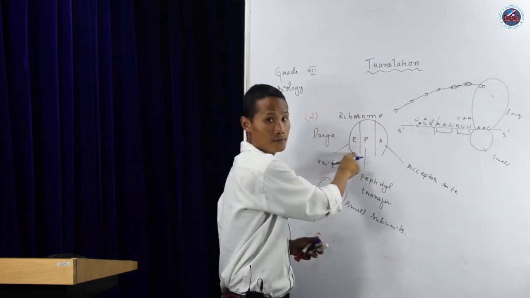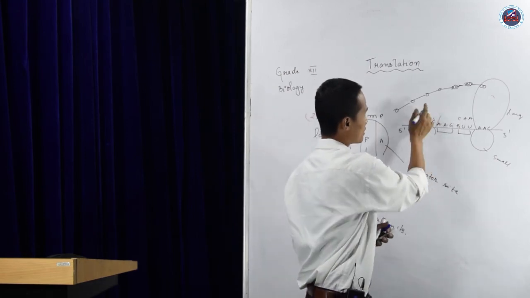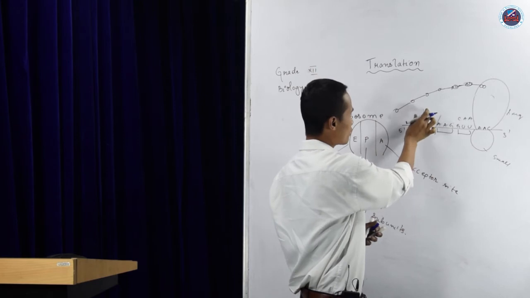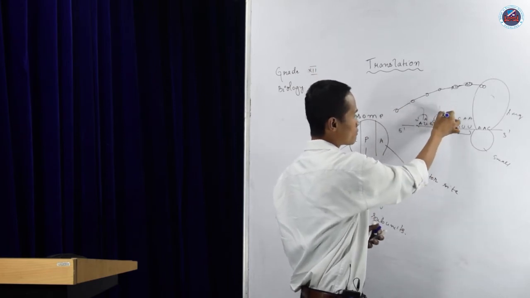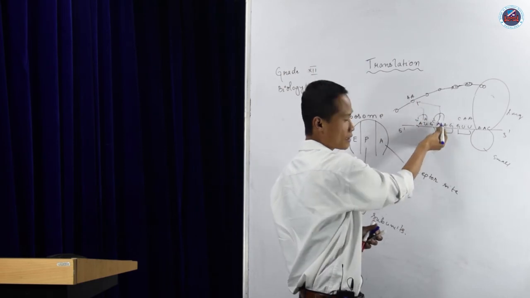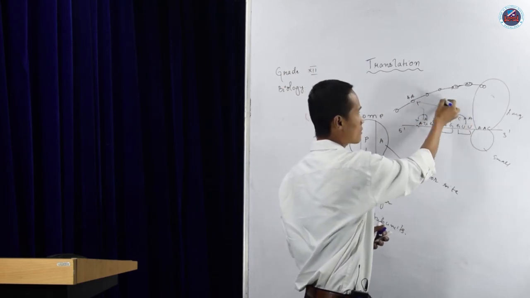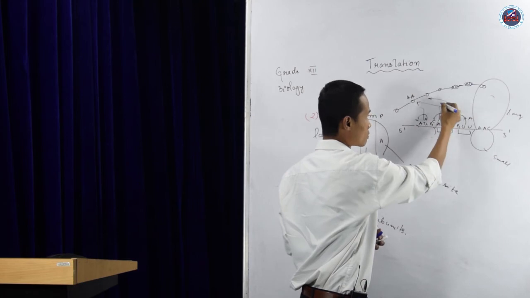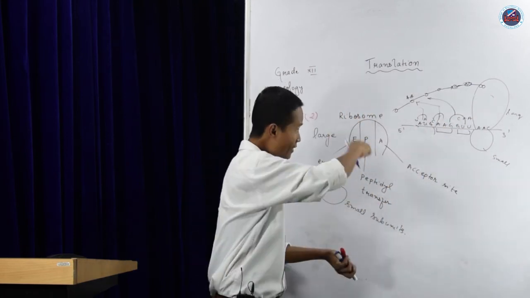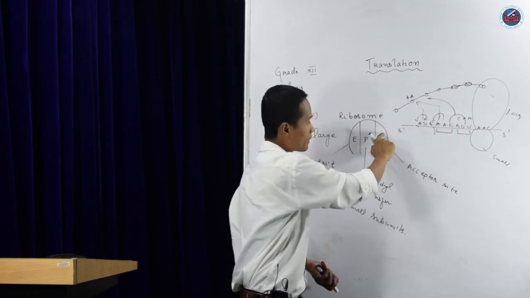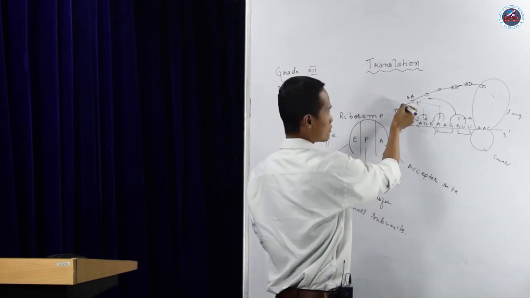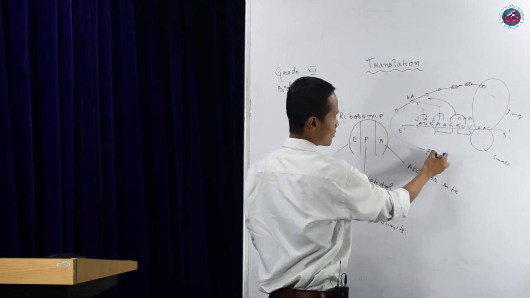And where will this tRNA leave? The exit site. Okay, once they bring the amino acids, for example, this was brought by this. So after that the next will come, right? So in the P site, the first will come, but after that, the next tRNA will come at the A site. Okay, so once that bonds, this is called your peptide bond.